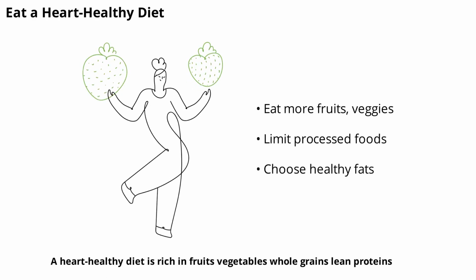A heart-healthy diet is rich in fruits, vegetables, whole grains, lean proteins, and healthy fats. Limit processed foods, sugary snacks, and foods high in salt or unhealthy fats. Try to cook more meals at home and experiment with new recipes that focus on fresh, wholesome ingredients. Small changes in your daily eating habits can add up to big improvements in your heart health over time.